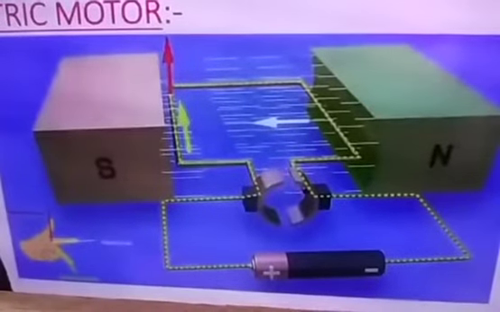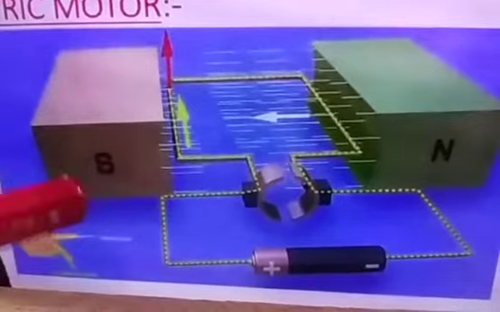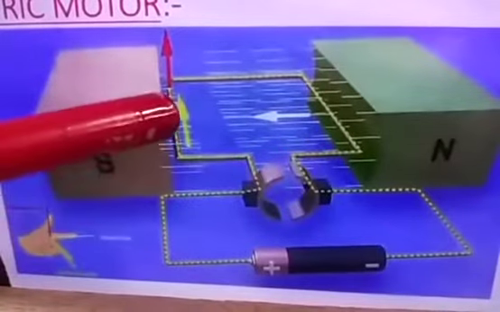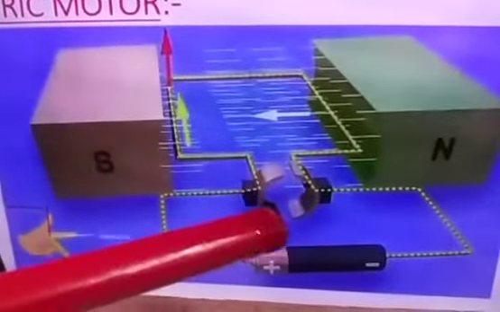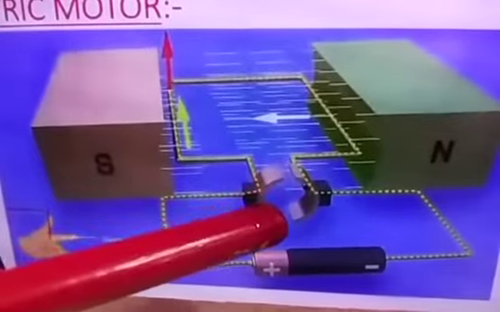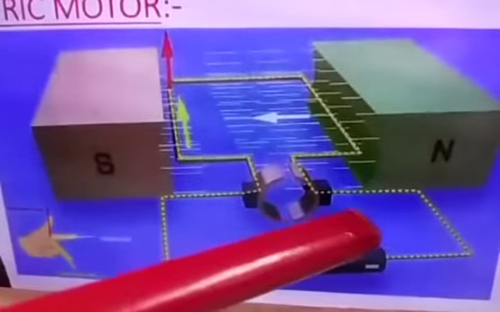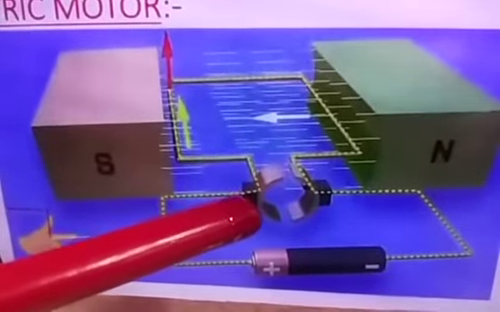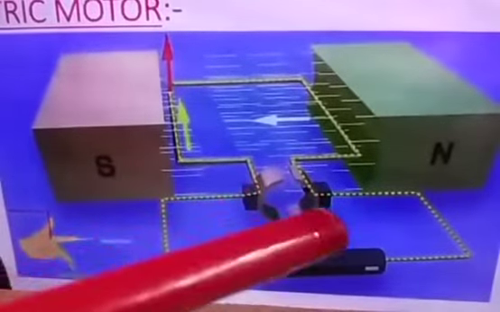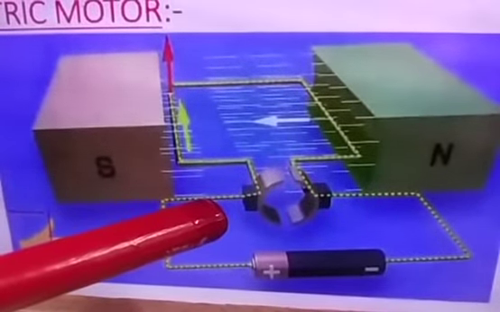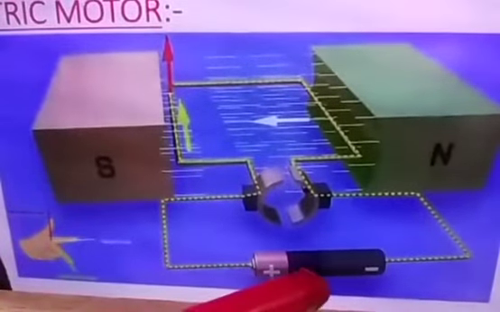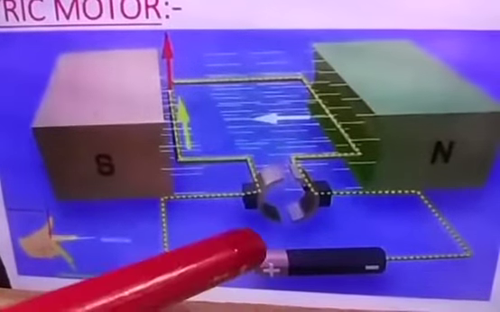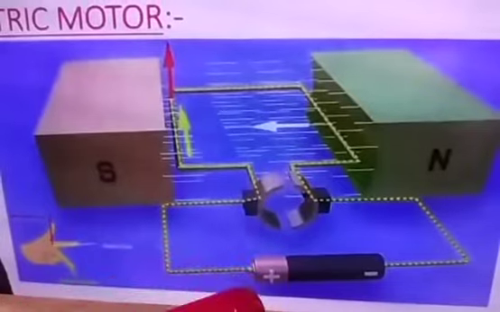This is the actual placement of how it will be placed in the electric motor. You can see these are the two magnets. That is the rectangular plate. Here what is there? The copper. You can see copper foils here. This side and this side are nothing but S1 and S2, the split rings they have given in the figure, right? Then here are the brushes. Okay, X and Y are the brushes. Then here is the battery, that is nothing but the electric cell, right? If we remove it, then it will be off. If we put it on, then it will start working. This is how it works.